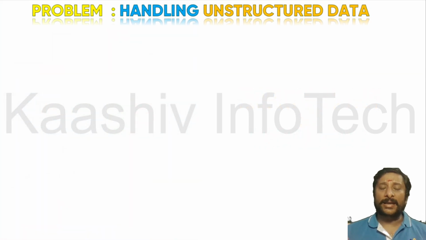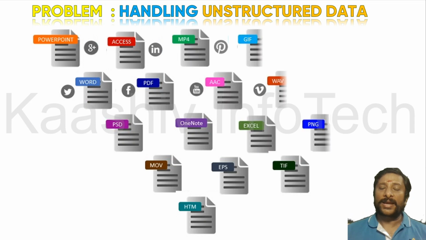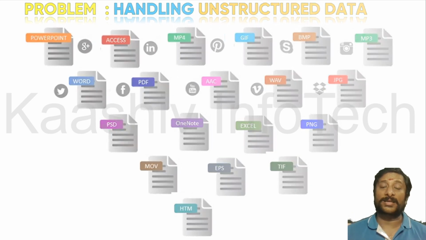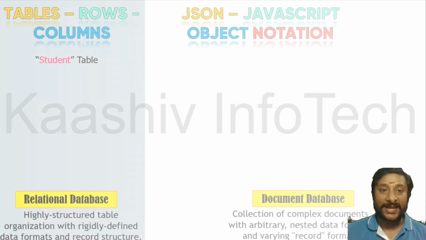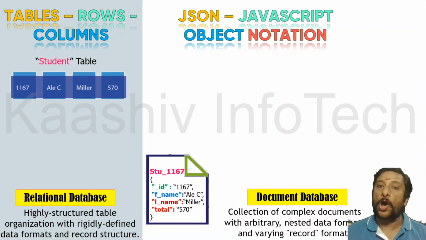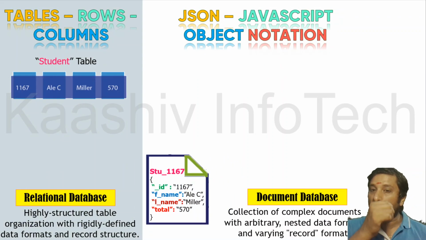Somewhere my data is having some problem. The data is not the normal data. It has a lot of different kinds of data and documents. These are different types of documents, and storing this kind of data is impossible with the traditional way of storing in a table. That is why we come up with a concept called JSON, JavaScript Object Notation.